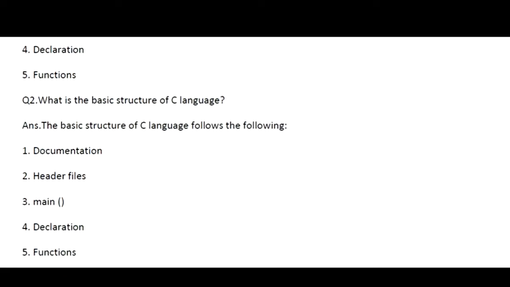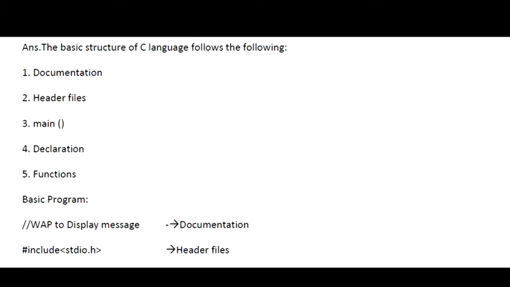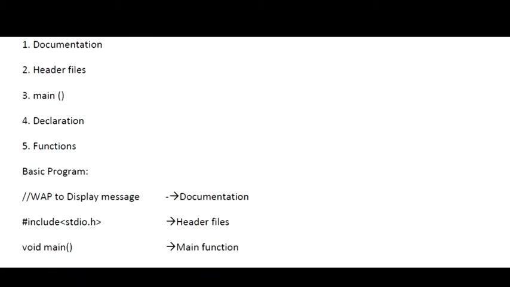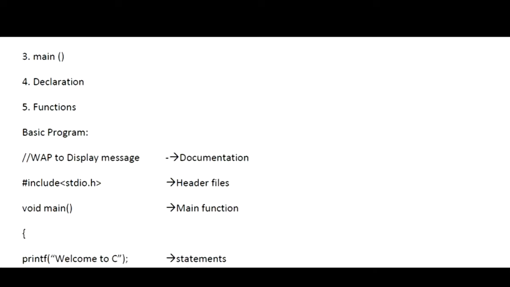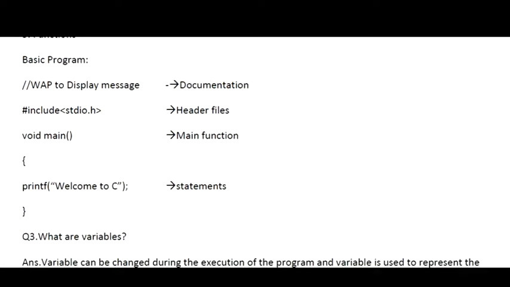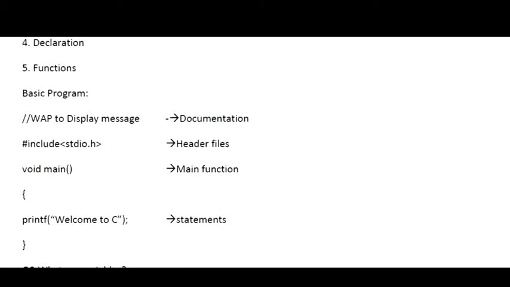Next we have, what is the basic structure of C language. Whenever we are talking about the basic structure of C language, it will include all the previous things that we have already discussed: header files, main function, then its statements, and then the curly braces and all. As you can see in the program, #include <stdio.h> is written first, then I have written void main. After that I have given a printf function, "welcome to C".